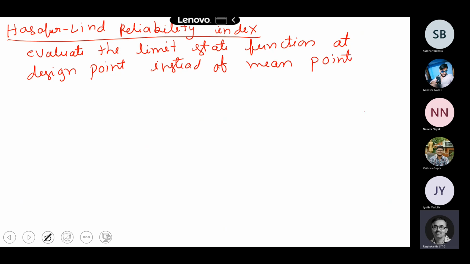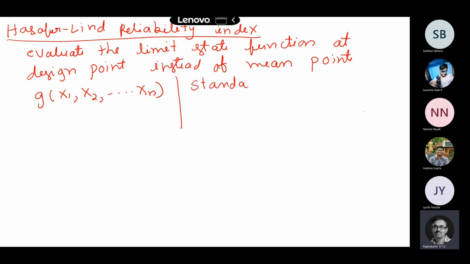So you followed, right? So he pointed this out basically. Now let us say this is my limit state function, x1, x2, these are all my random variables basically. So these are the original random variables. Later I will define the standard form of the variables, I will normalize everything.